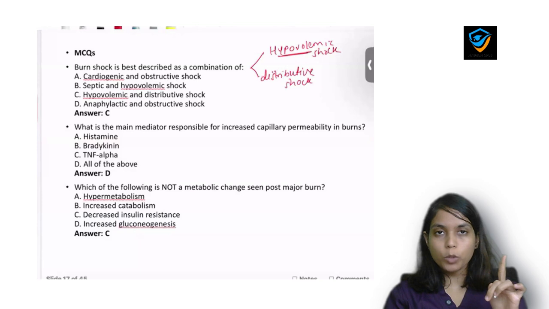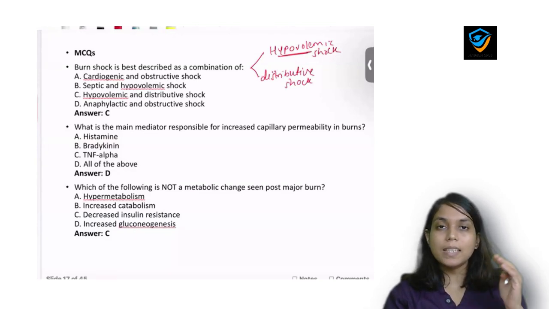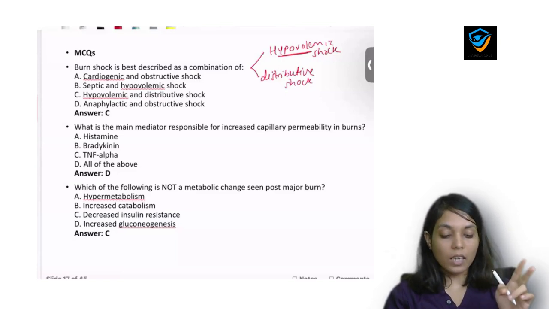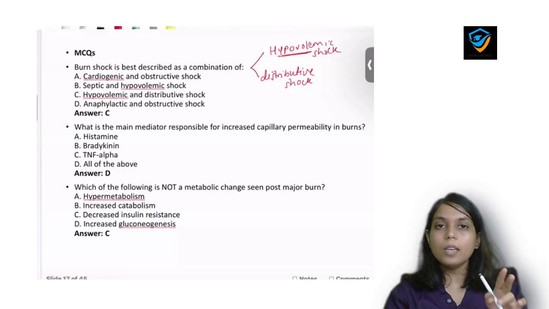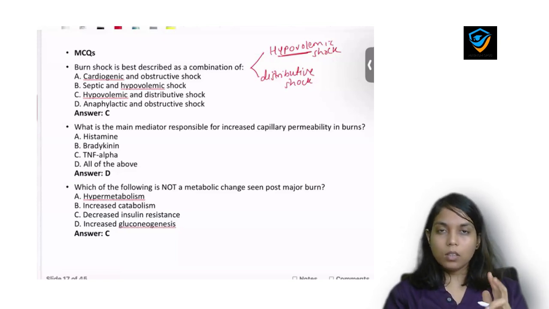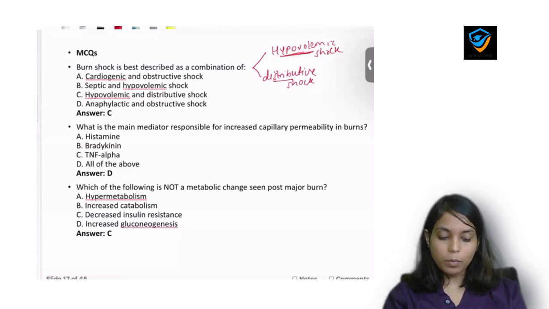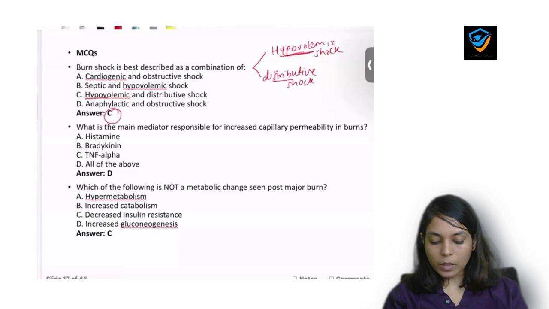First is hypovolemic shock because capillaries are leaky and the skin loses its semi-permeability, so there is evaporation of the fluid from the skin and it will cause hypovolemic shock. And second is distributive shock. Why? Again because the capillaries are leaky, there is extravasation of the fluid from the capillaries and it will cause distribution of fluid to the peripheries. So in burn patient there will be two types of shock. First is hypovolemic and second will be distributive shock. So the answer here will be C.